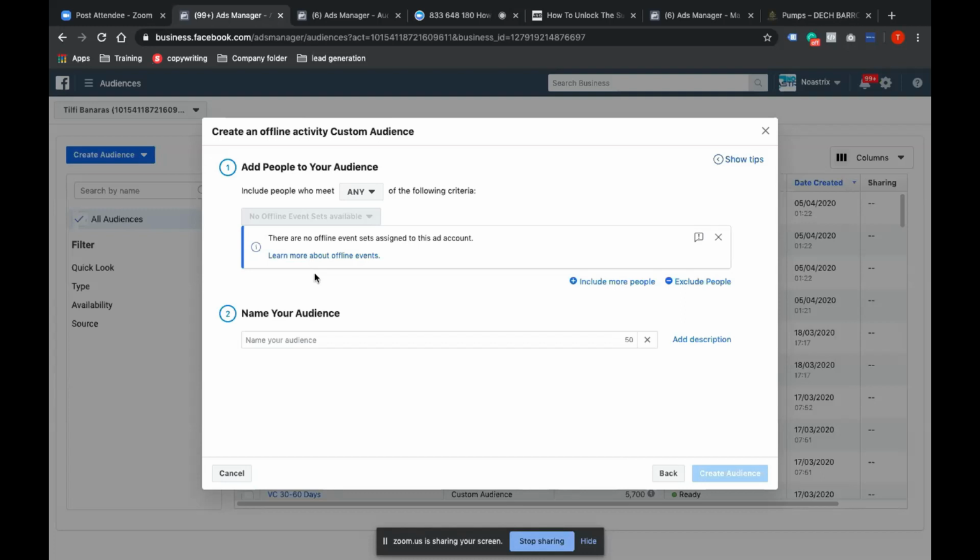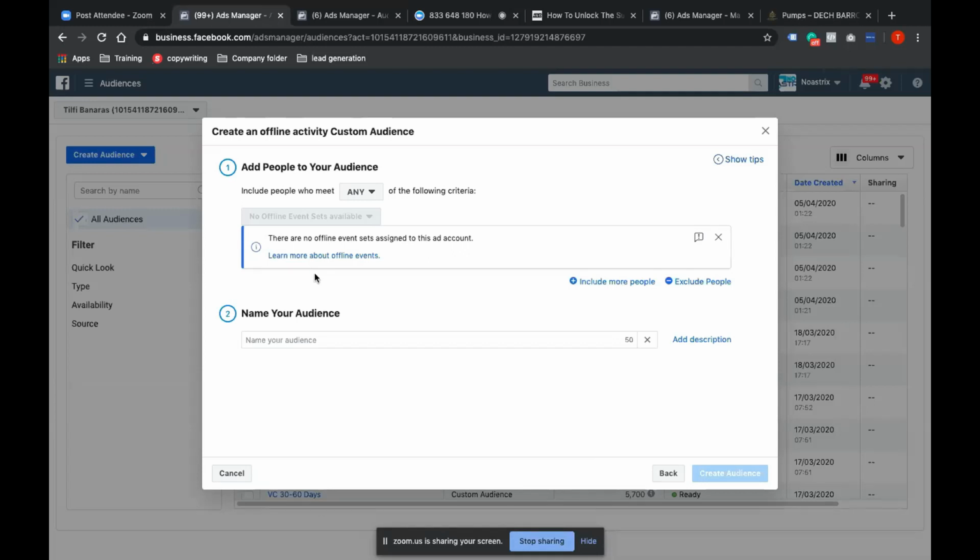For offline events, to track properly, we need to have a system in place. Then only we can properly track. Once we have offline email IDs or phone numbers, we'll upload them, and Facebook understands that this particular email ID or phone number is attached to it. If by any chance that person comes to our website and gets converted, it will tell us that yes, this is linked with this particular offline event.